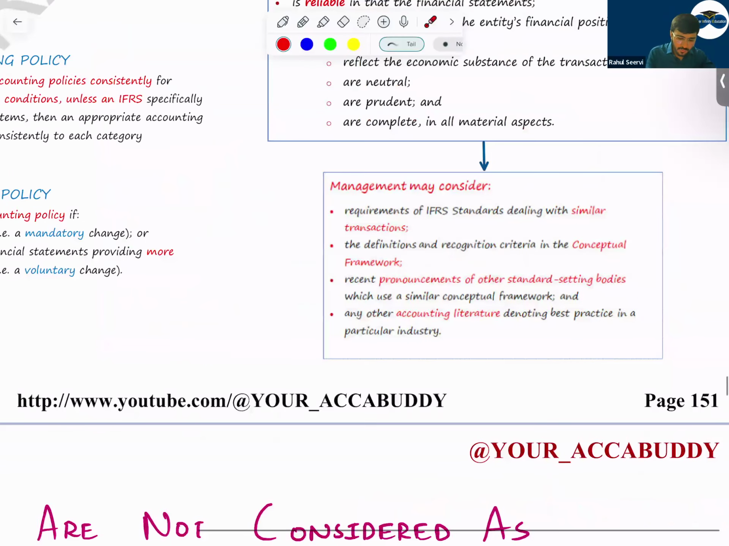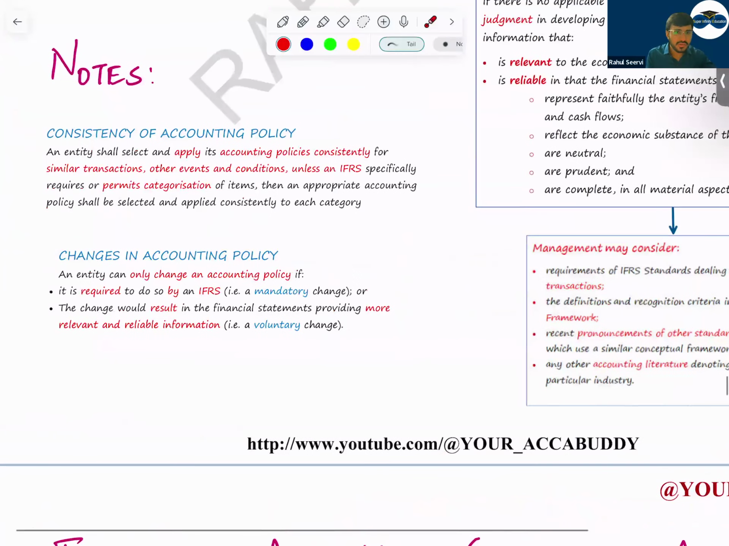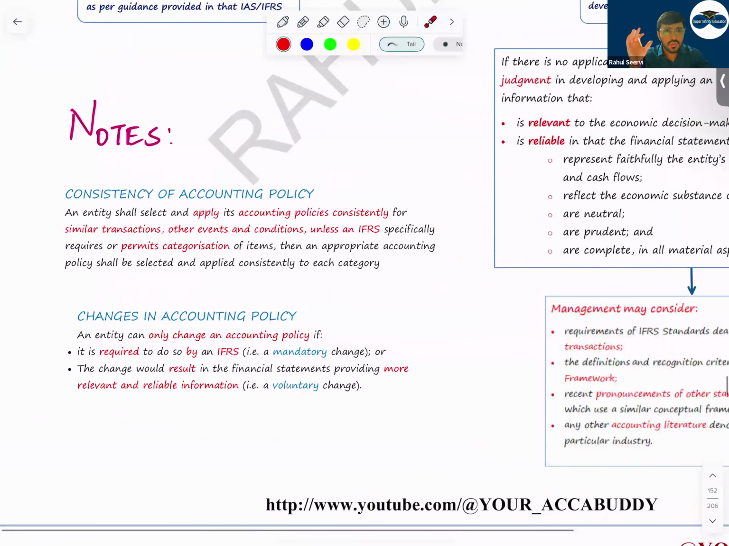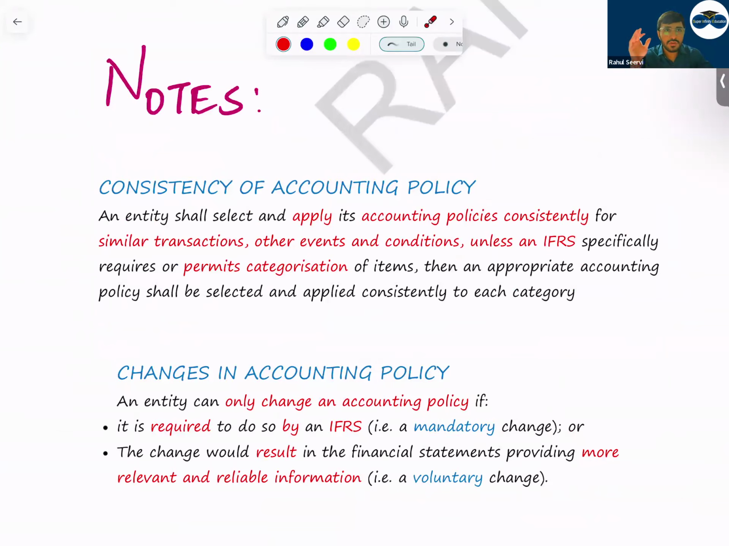Then coming to the next important point, consistency of accounting policy. That means whenever we apply any accounting policy, it should be applied on a consistent basis. Why should the accounting policy be applied on a consistent basis? It is important so that the shareholders can compare the financial position and financial statements. If one year we are following the cost model and the second year the revaluation model, it becomes difficult for the stakeholders to compare the financial statements.